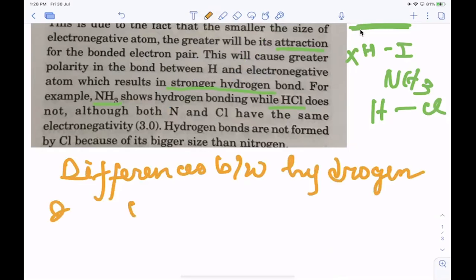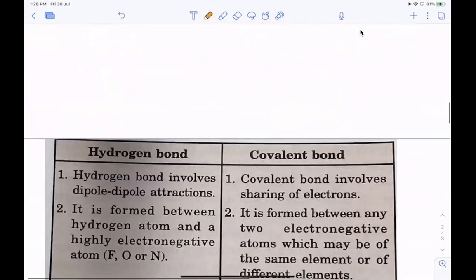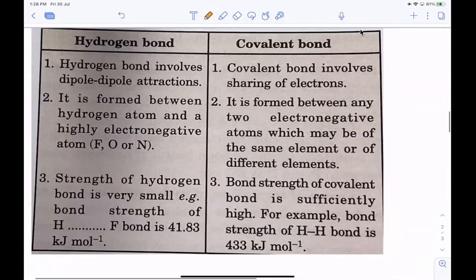Number one, hydrogen bond involves dipole-dipole interaction. If we consider covalent bond, it involves sharing of electron pairs. Covalent bond is formed by sharing of electron pairs, whereas hydrogen bond has dipole-dipole interaction.